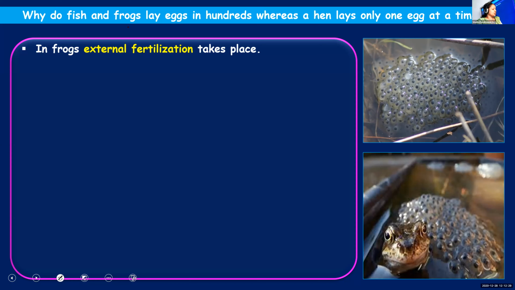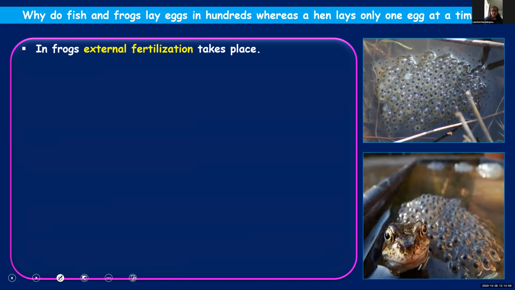Where is fertilization taking place? Internal fertilization takes place inside the body of the female. But in external fertilization, it's taking place outside the body of the female. So in fish and frogs, external fertilization is taking place. So what is the drawback? Why should they lay hundreds of eggs when it is external fertilization? Because it's not taking place inside. So what is the advantage of taking place inside?